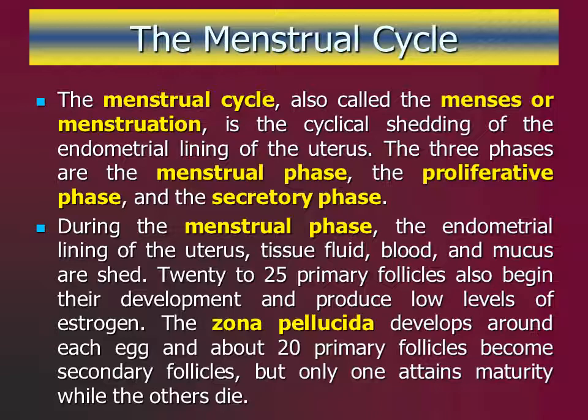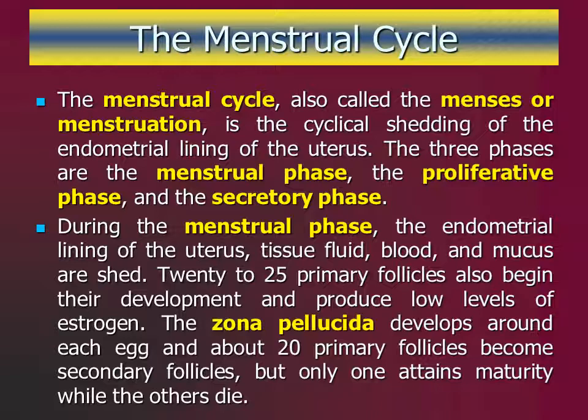The ovarian follicles, known as primary follicles, begin their development. During the early phase of each menstrual cycle, 20 to 25 primary follicles begin to produce very low levels of estrogen. The clear membrane, the zona pellucida, also develops around the eggs. Later on in the phase at day 4 to 5, about 20 of the primary follicles develop into secondary follicles. These secrete a follicular fluid that forces the ovum to the edge of the secondary follicle.